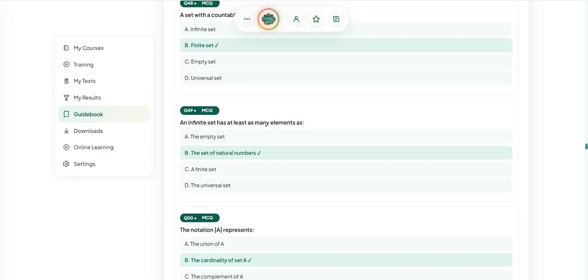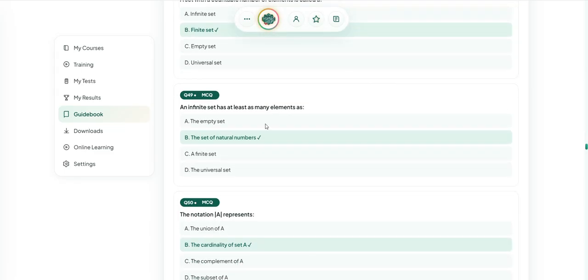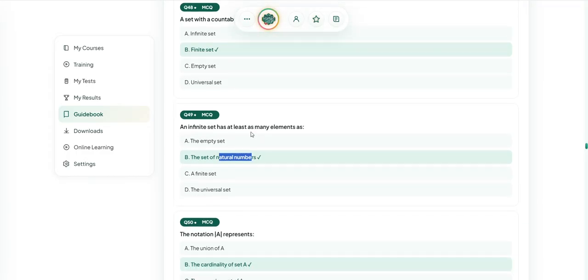An infinite set has at least as many elements as the set of natural numbers.